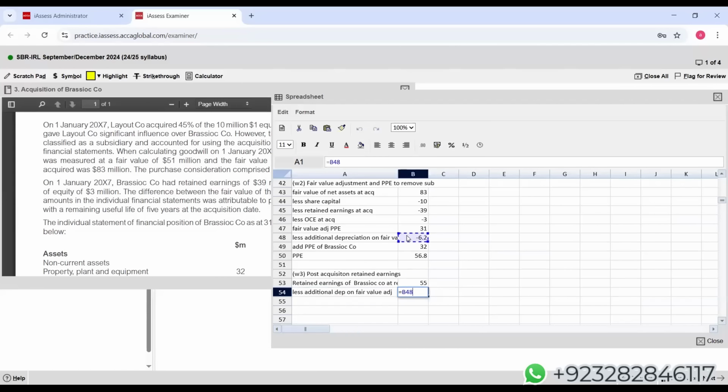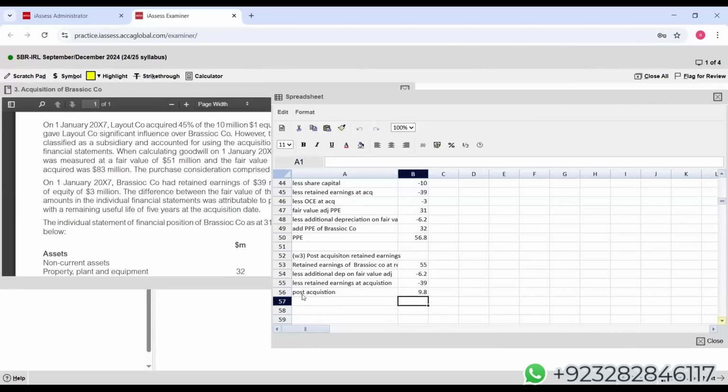Student, I'm creating the link. I will less retained earnings at acquisition, 39, if I'm not wrong, that will give us post-acquisition 9.8.